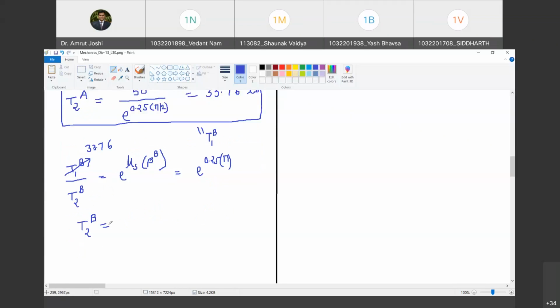Okay, one minute, I will cross verify it. 33.76 divided by e raised to 0.25 into pi. Yes, 15.39. You are right. So 15.39 lb.